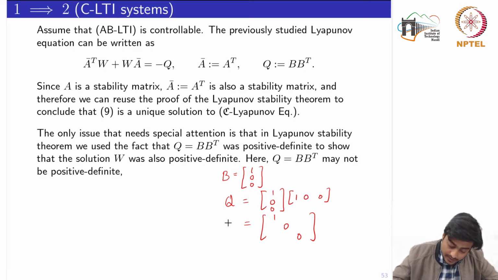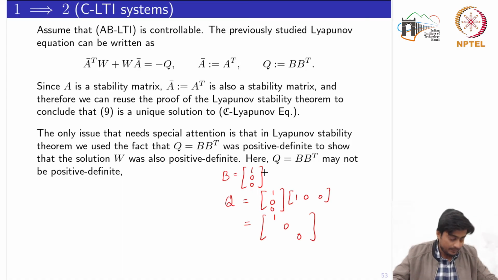So here it is not necessary that Q is positive definite. Q here could be positive semi definite also. We just need to take care of that, because Q now has the specific form B into B transpose and is not necessarily positive definite.